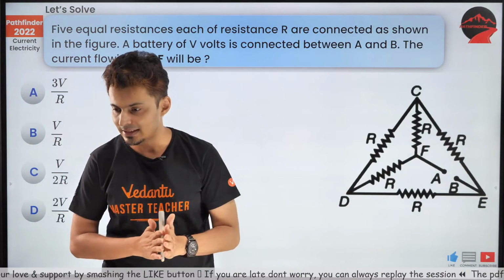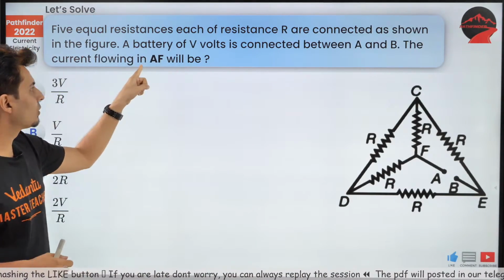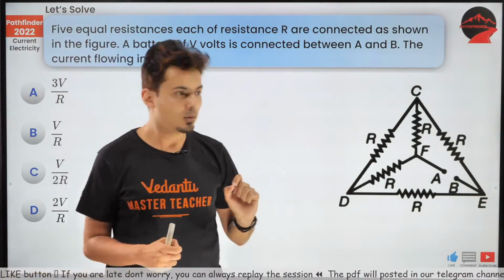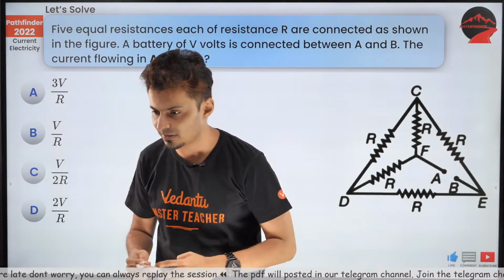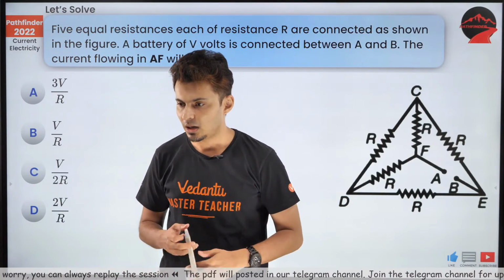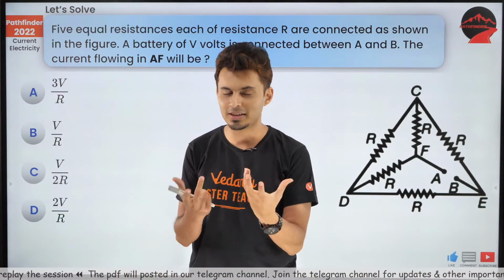Come on. Let's see how many of you can do this question. Very interesting one. What is the current flowing through AF? What will be the current flowing through this branch AF? Come on, guys. Let's see how many of you can figure this out. Oh, Munnabai made a mistake. No problem. That's why it's called the disguised form. You cannot see it so easily.